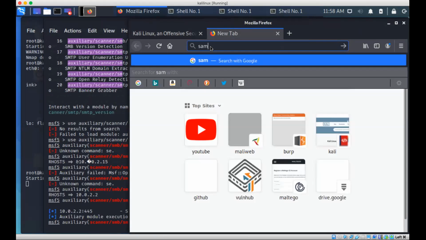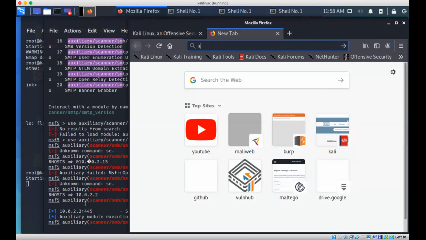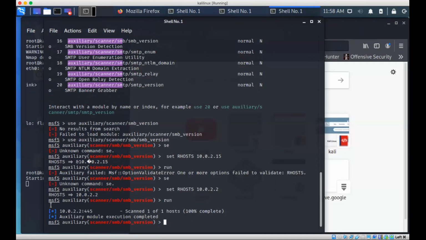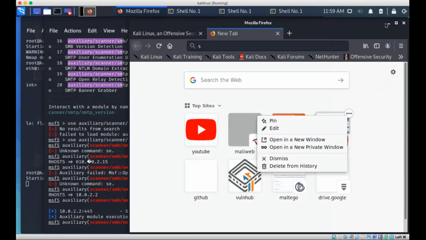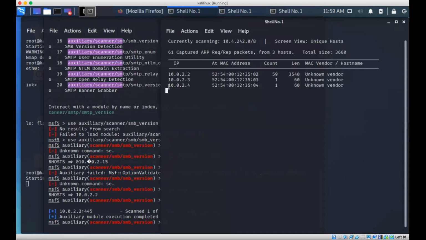Copy from there. Did it come there? Samba something. No, I didn't receive anything. See, what I'm telling you is, when I did my scan, it is scan one of one host, 100% complete. So they didn't suggest anything. That's why I'm telling you now that I got some more IPs there.